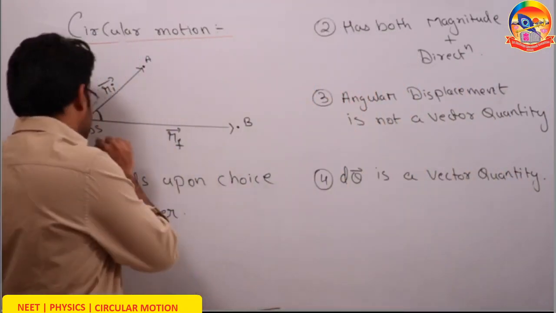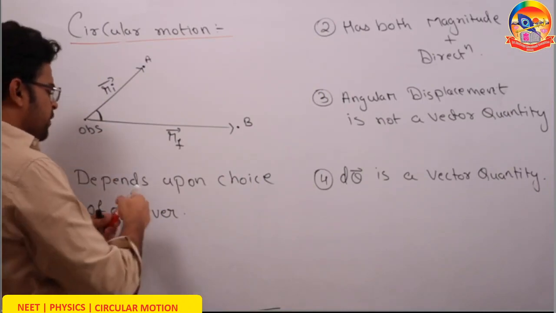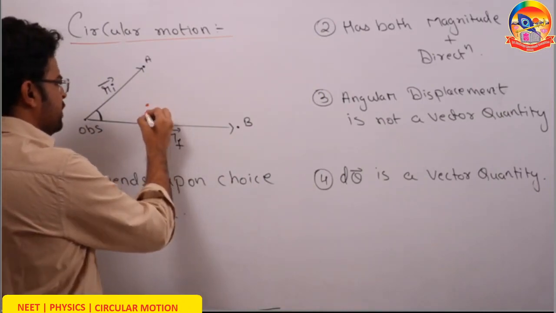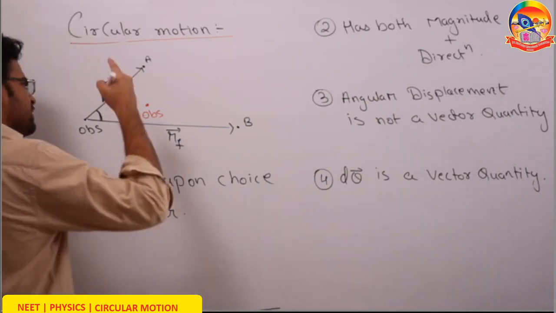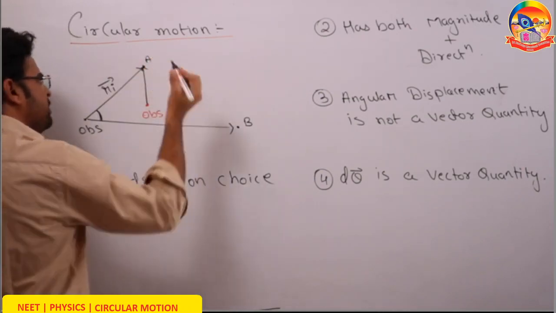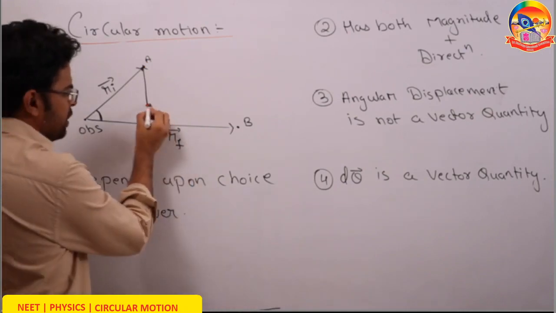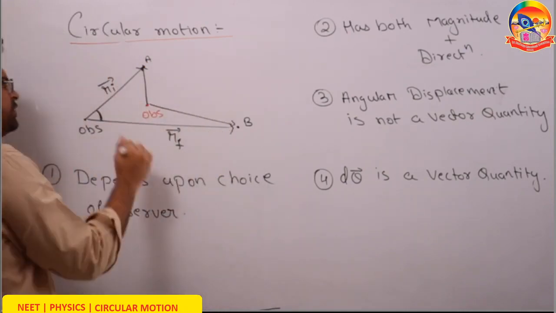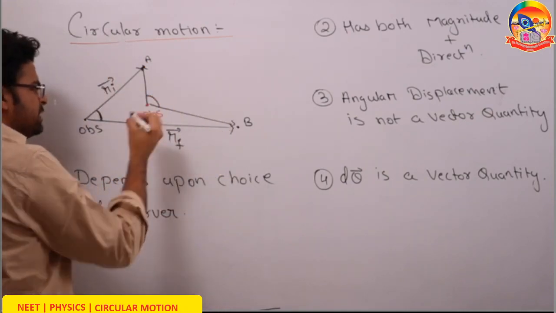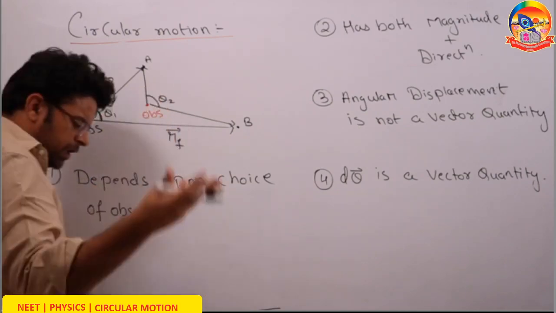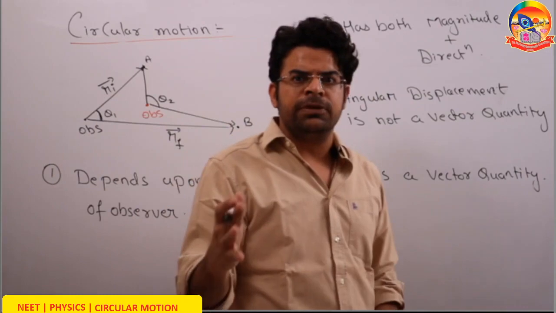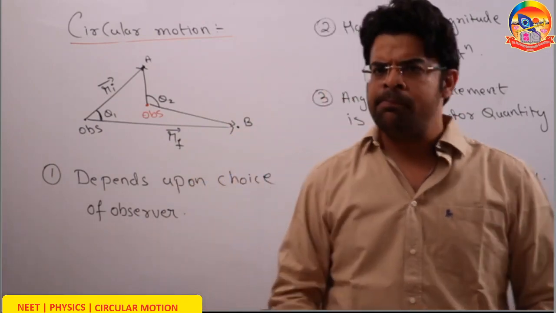Let's say rather than this person being the observer, the observer stands somewhere here. Now for this observer, for the same position A, the initial position will be this, the final position will be this, and this observer will say that the angular displacement is something else. So for these two angular displacements, as you can see, theta 2 appears to be more than theta 1. So the angular displacement for both the persons is not at all the same.